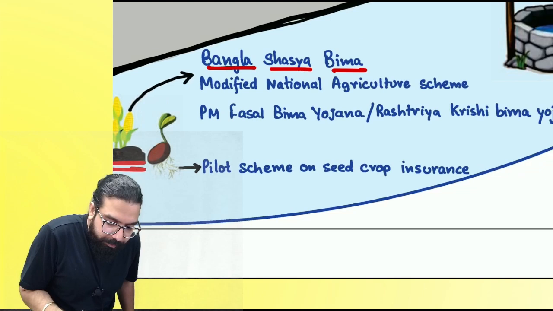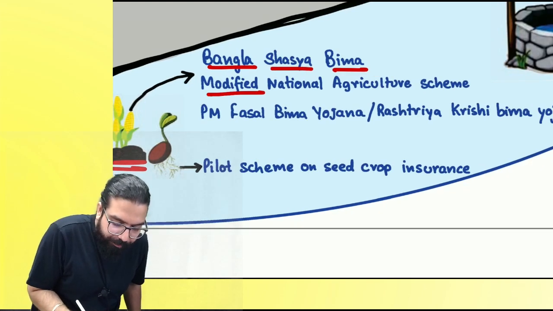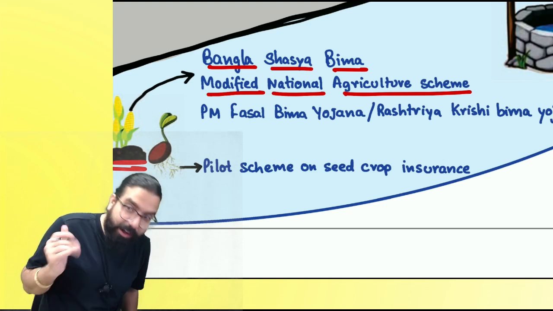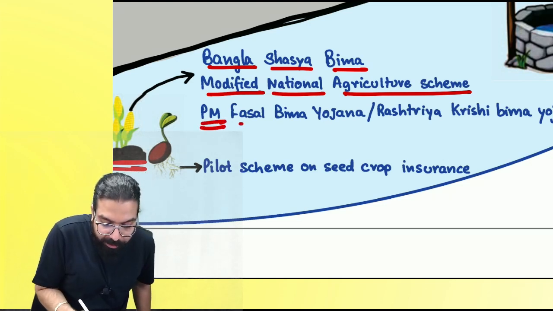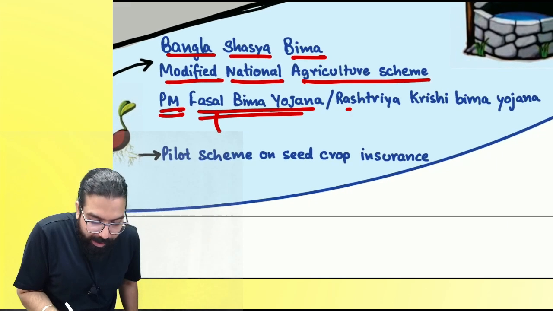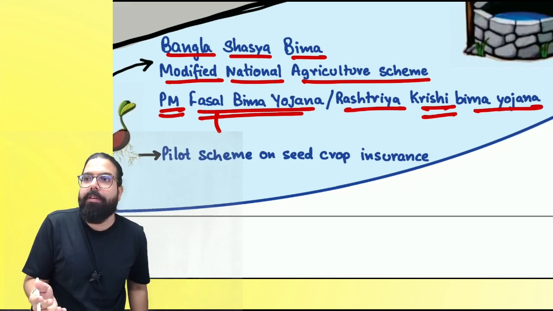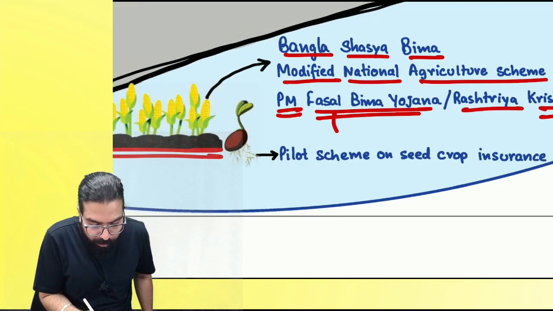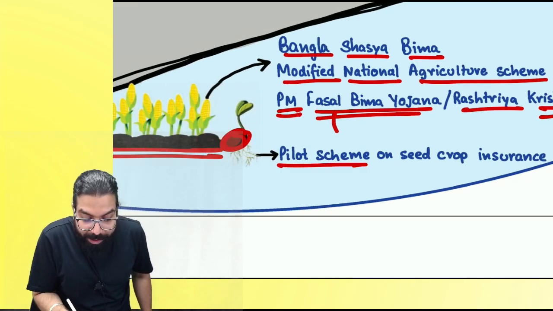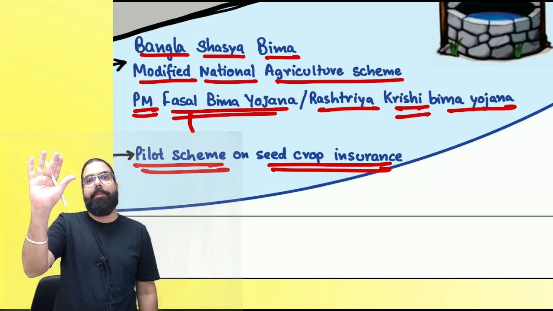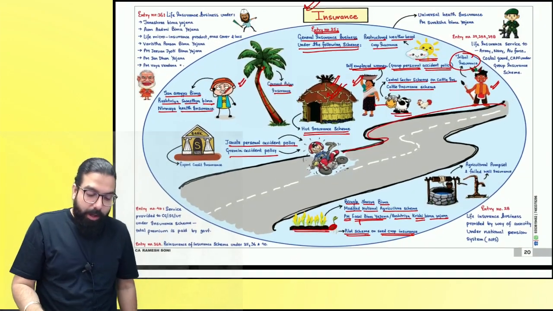Then over here is the Modified National Agriculture Insurance Scheme. Then Pradhan Mantri Fasal Bima. What is Fasal, everyone? Crops. Okay, Rashtriya Krishi Bima. Krishi means farmers. Then, Baba, all these crops, when they are growing, the pilot scheme on seed crop insurance is also exempted. Are we clear? Remember this picture now. Okay.